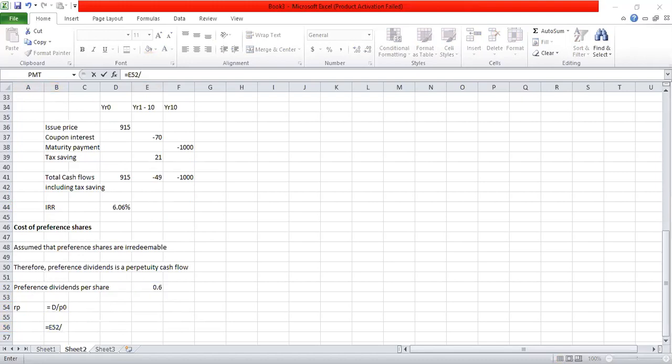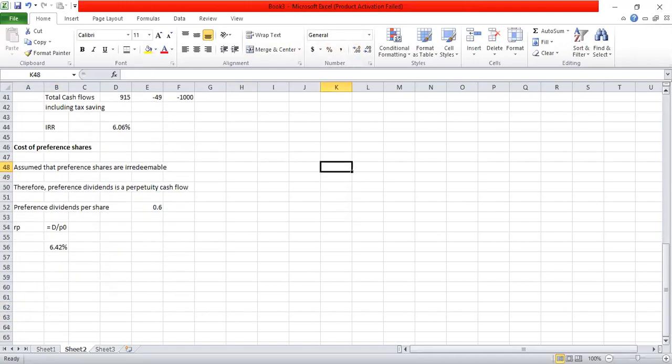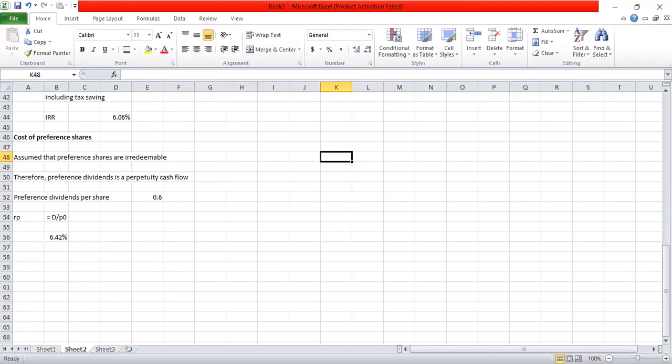Market price of one share is 9.35. Therefore, cost of preference shares is 6.42%. That is the cost of preference shares. So now we can go to the weighted average cost of capital calculation, but before that, we need to summarize the data.